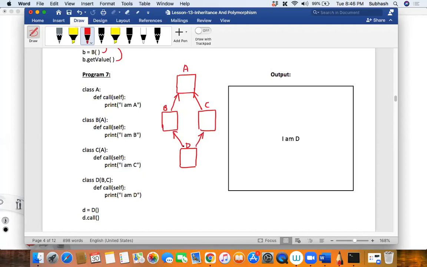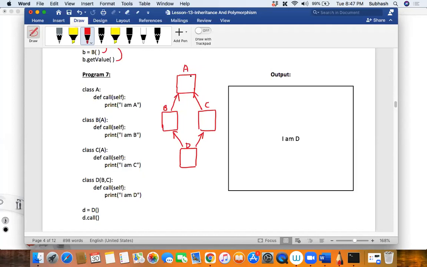Mahesh is saying it seems like multi-level inheritance. This is not multi-level inheritance, it is multiple inheritance. This is called the deadly diamond of death in design patterns. It is allowed in C++, in Java this is not allowed, but in Python it is allowed. How it works I'll see later.